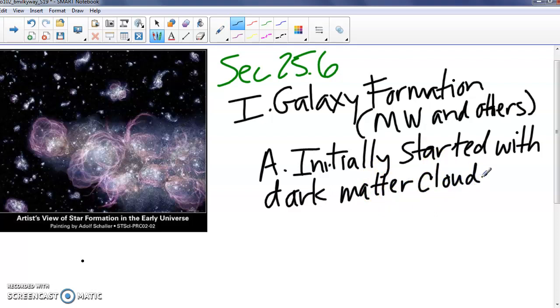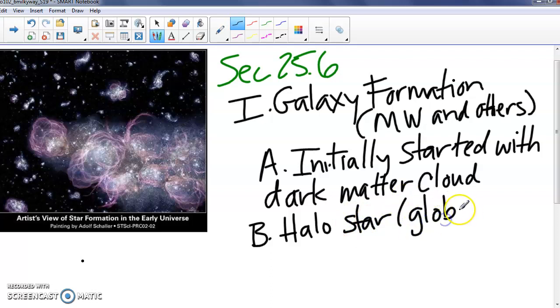Okay? And then the first stars were those halo stars, like the globular clusters. Remember we said that they were really, really old? So halo stars, those stars in our globular clusters that are orbiting around the Milky Way, they were the first stars to form.